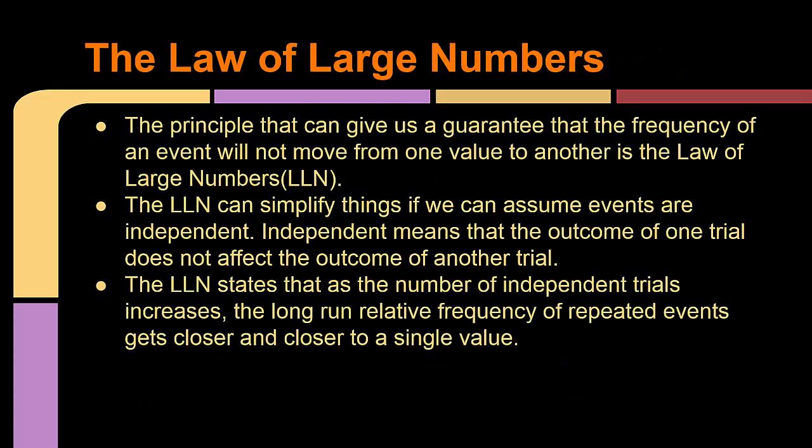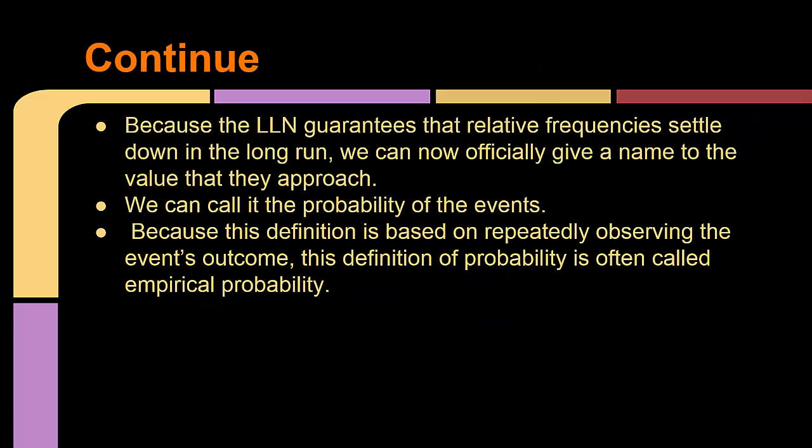The law of large numbers is the principle that can give us a guarantee that the frequency of an event will not move from one value to another. It can simplify things if we can assume events are independent, which basically means that outcomes are not affected by other outcomes. This also states that as the number of independent trials increases, the long-run relative frequency of repeated events gets closer and closer to a single value. Because the law of large numbers guarantees that relative frequencies settle down in the long run, we can call it the probability of events. The empirical probability is based on repeatedly observing the event's outcome.